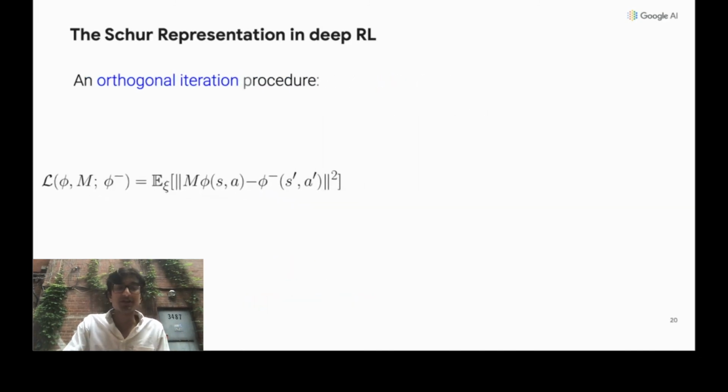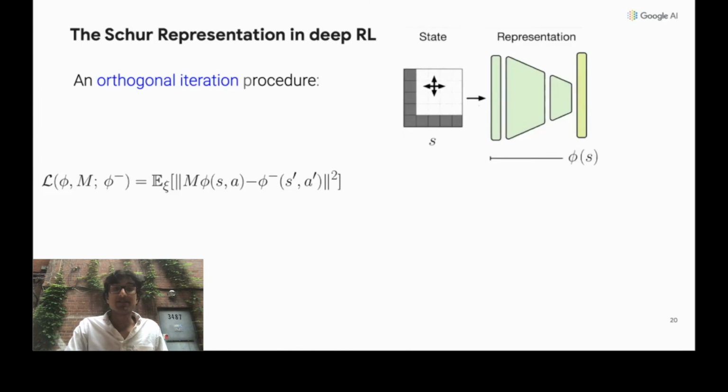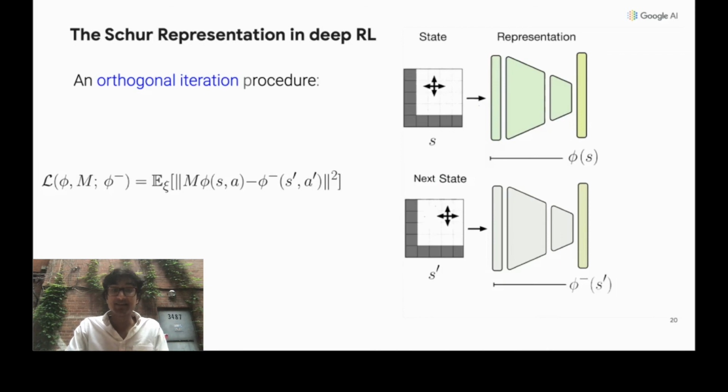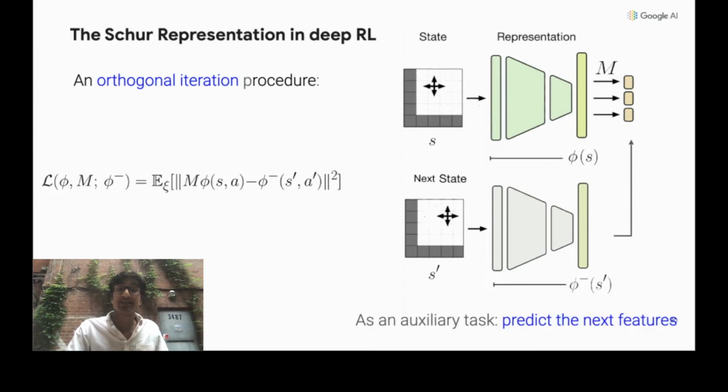Let's actually look at this loss function a little more visually. We're going to feed the current state into our representation phi. This is what we're optimizing for. Now, we're going to feed the next state into the target representation network, phi bar. And we're going to add a linear layer, M, on top of our representation. And we're going to optimize both M and our representation phi to try to predict these next state future values. Now, when we see it like this, it's very clear that the Schur representation actually corresponds to the simple auxiliary task of predicting the features at the next time step.